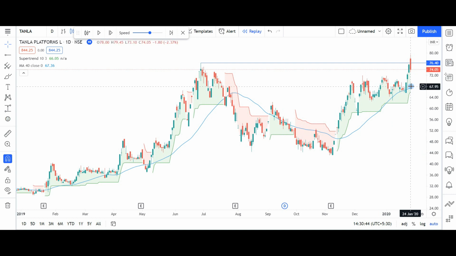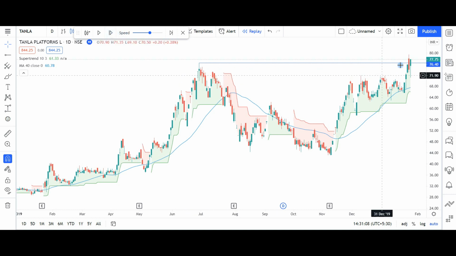Now the entry criteria was price should close above the 40 moving average and above super trend, but it is better if prices are nearer to these indicators. So we will not take entry at this point as per the strategy provided. This bar is closing up above the 52 week high.